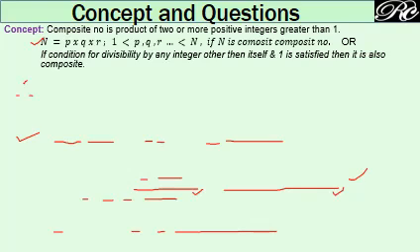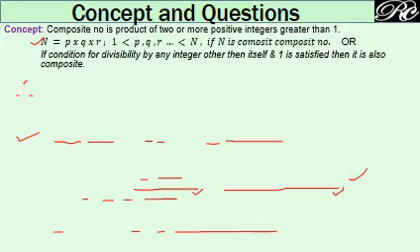These p, q, r are the prime factors. This thing we will learn later. And the values of p, q, r must be greater than 1 but less than n, the number itself. If we are able to write a number in this form, then it will be a composite number. But keep in mind, in between p, q, r, there is no plus or minus sign. It is only the multiplication sign.